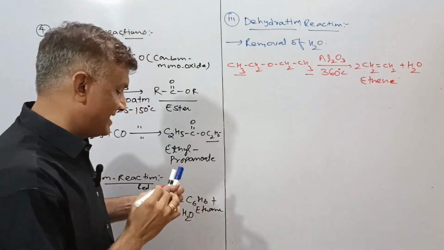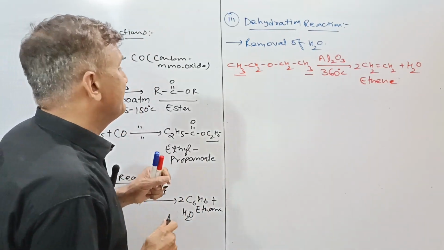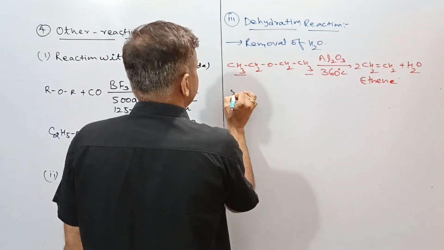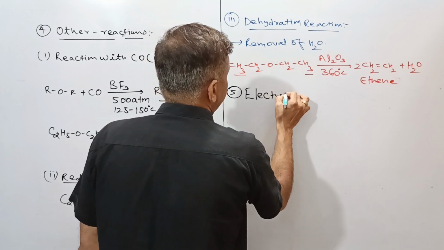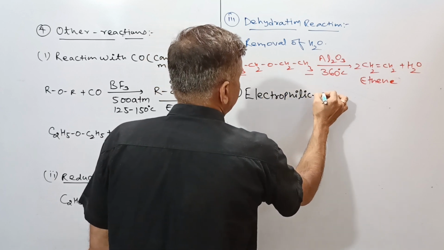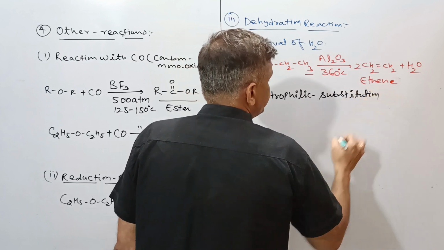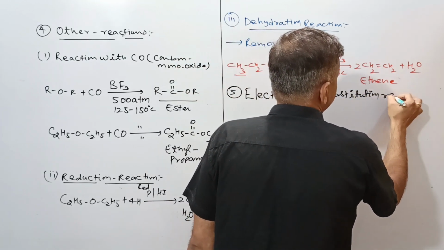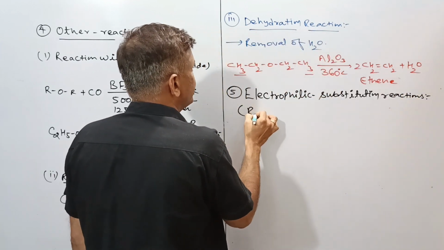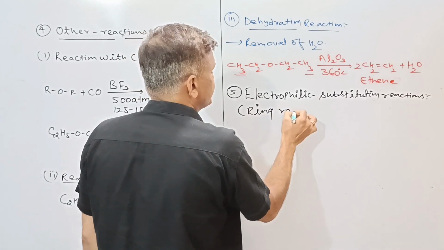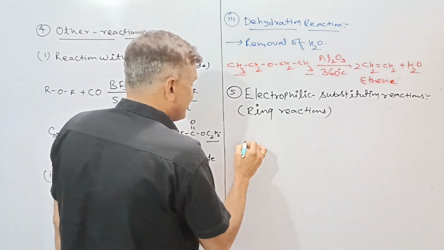This was about the addition reactions or some other reactions of ether. If we go further, then the fifth reaction, that is a very important reaction, is known as electrophilic substitution reactions. These are also called ring reactions. For these reactions, we will take the example of